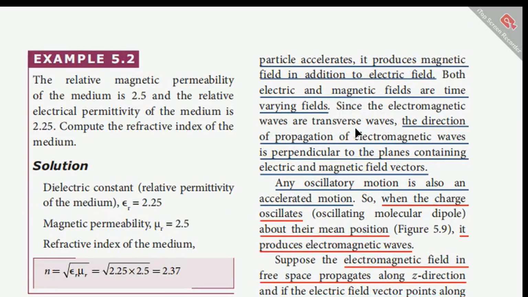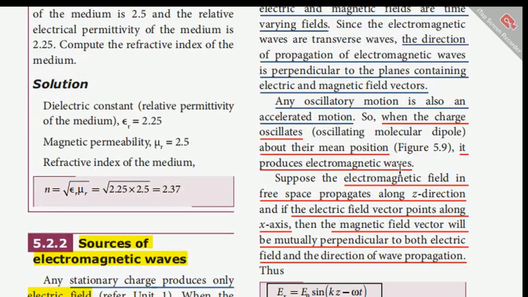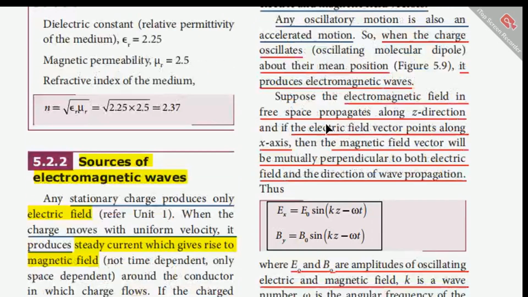Since electromagnetic waves are transverse in nature, the direction of propagation of electromagnetic waves is perpendicular to the planes containing electric and magnetic field vectors. Any oscillatory motion is also an accelerated motion. So, when the charge oscillates about its mean position, it produces electromagnetic waves.